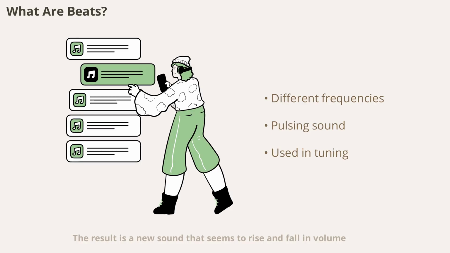The result is a new sound that seems to rise and fall in volume, creating a pulsing effect. This happens because the waves sometimes reinforce each other and sometimes cancel out, depending on their phase relationship. Musicians often use beats to tune instruments, as the beat frequency helps them match pitches precisely. Beats are a direct result of wave interference in action.